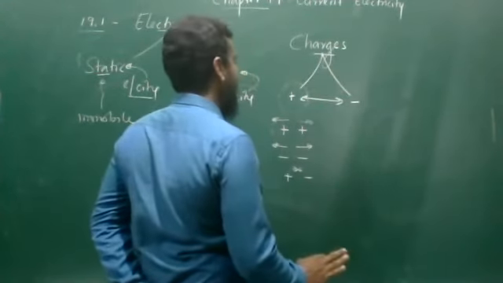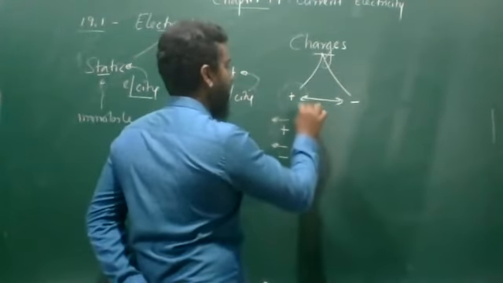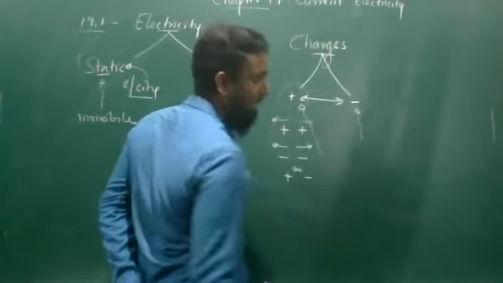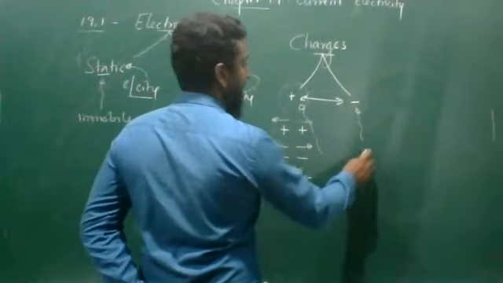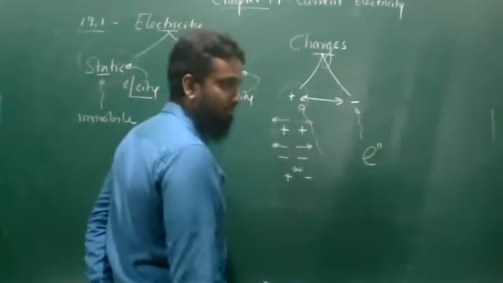According to your syllabus, for the positive you have one type of carrier, and for the negative you are learning another type of carrier. For the negative charges, we are learning the electrons as the charge carrier.